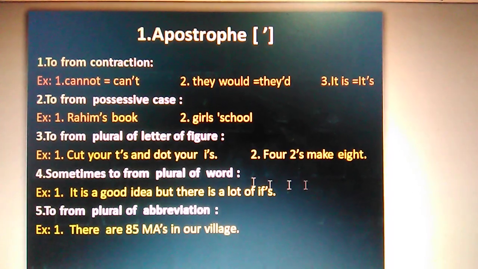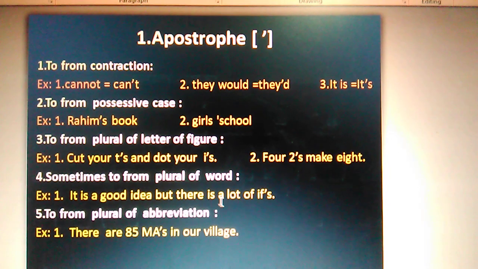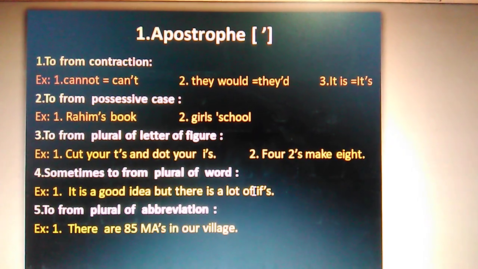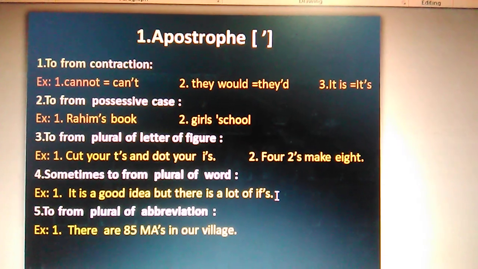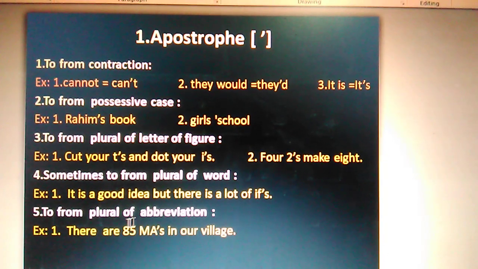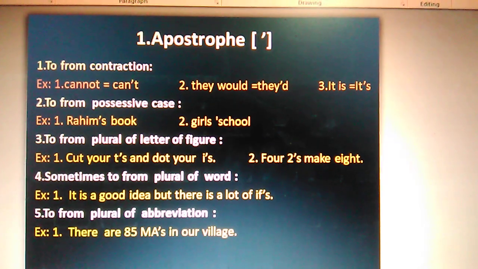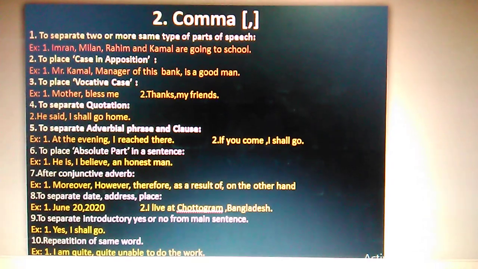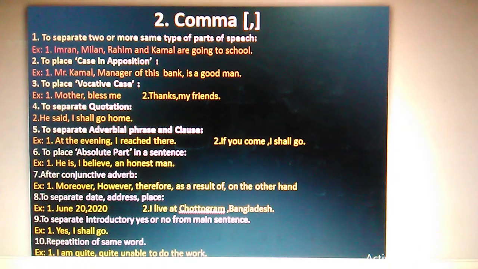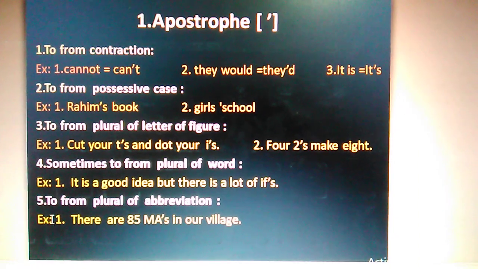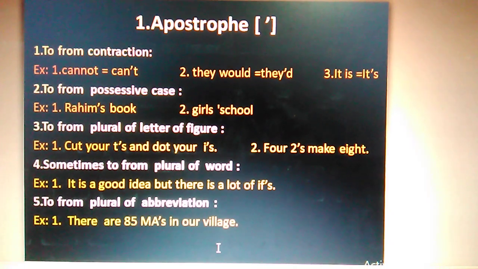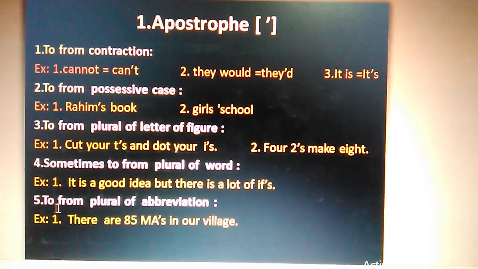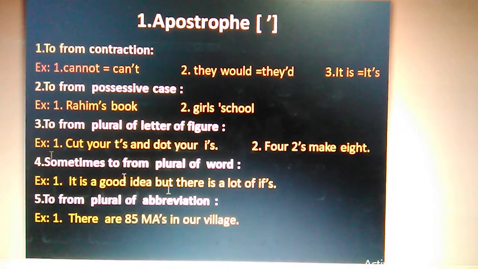Sometimes to form plural of words. It is a good idea, but there are a lot of if's. Look here, the if's, it is a word. So if you want to form the plural of a word like this, then you can use the apostrophe in that way. Look here, to form plural of abbreviation. Sometimes we feel the necessity to form the plural of an abbreviation. So in that way you can form it. There are 85 MEs in our village.